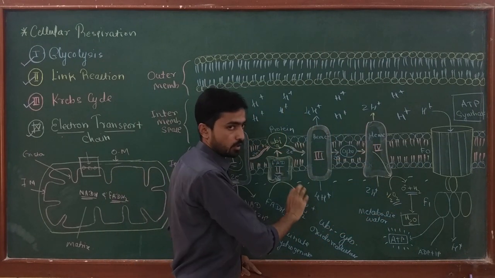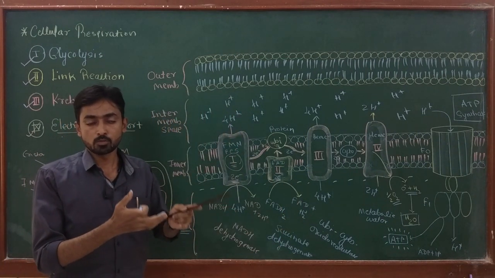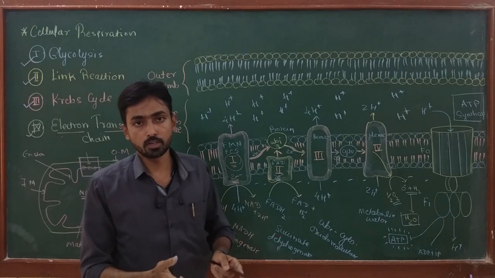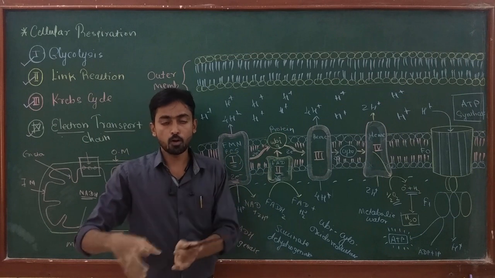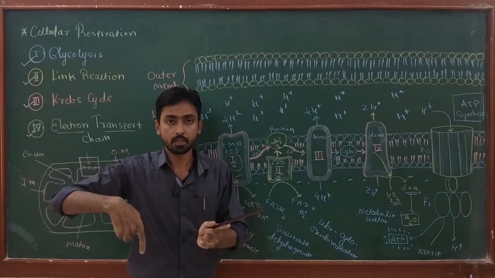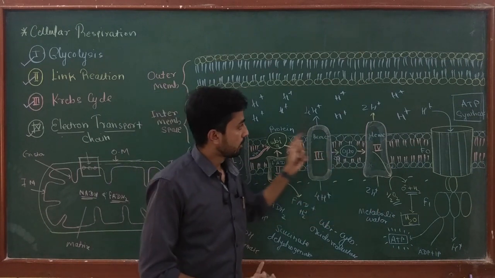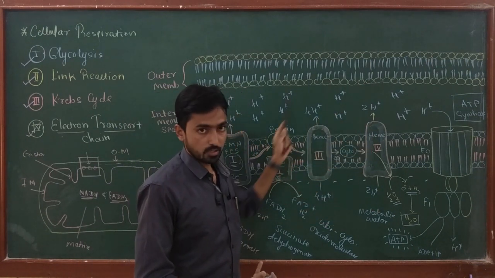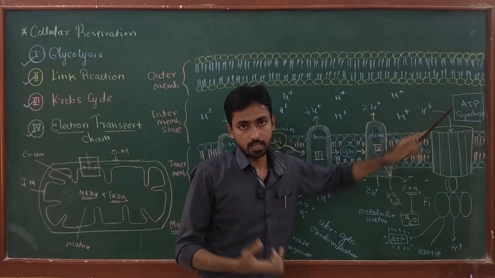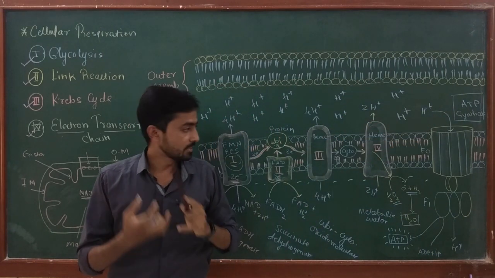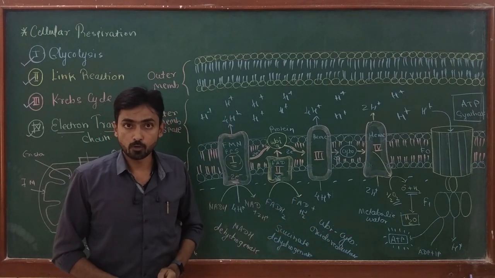This phenomenon is similar to hydroelectric projects. We know that when we store a large quantity of water in the dam in a hydroelectric project, the water falls on the turbine, the turbine rotates, and due to rotation of the turbine, electricity is generated. The same thing happens here. When this stored hydrogen from the intermembrane space falls on this turbine of ATP synthase, it is going to rotate and this is going to produce ATP. This is an example of oxidative phosphorylation.